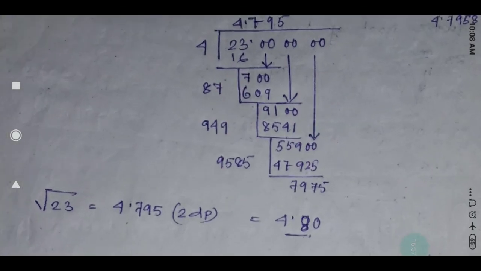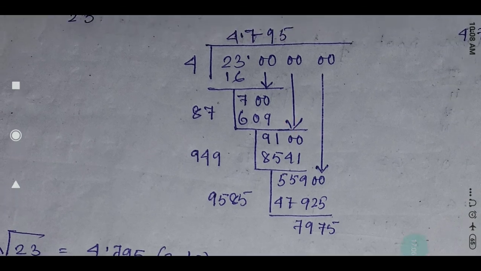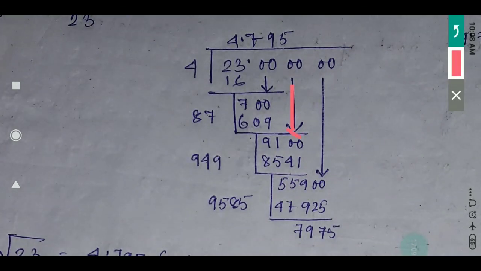So see here, the 0 has directly come here. If this 0 has come, it becomes 9100. So now 84, here 47, that will be the double here, 47 into 2 is 94. Now you have to take one number, so I have taken here 9. 949 into 9, you will get 8541. So if you do the subtraction, you will get 559.